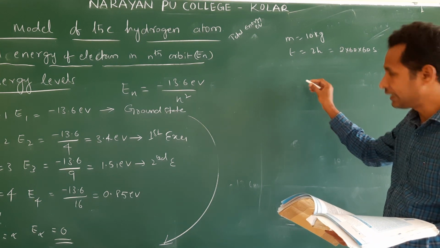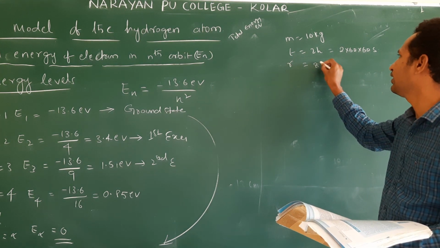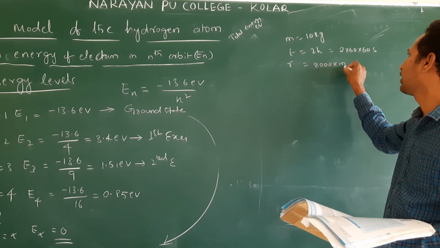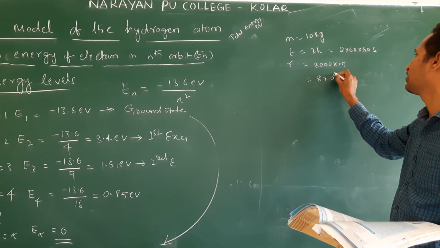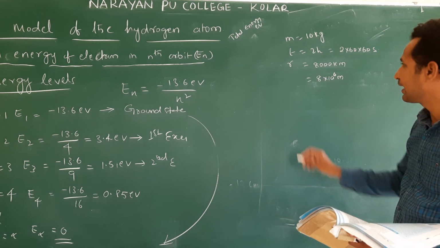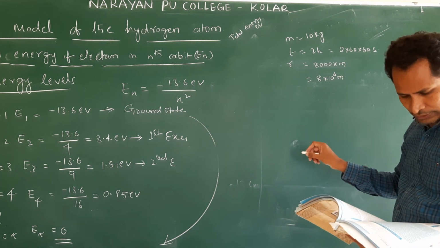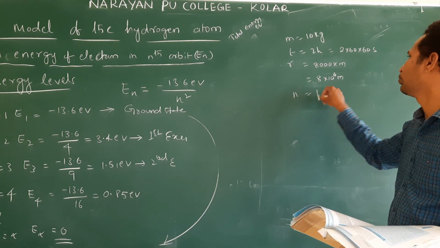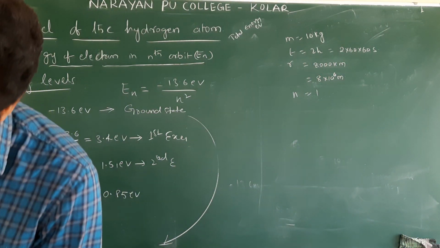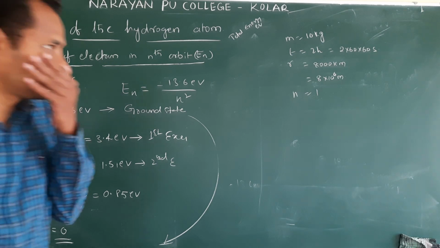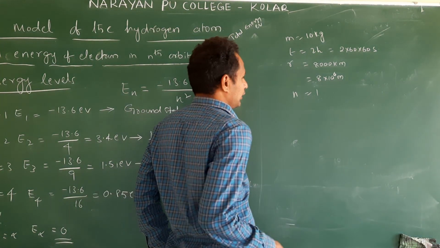Next, the radius given, r, is 8,000 kilometers. Convert this into meters: 8 into 10 power 6 meters. What are they asking? The quantum number n. So what do we do to find this? What is the second postulate?